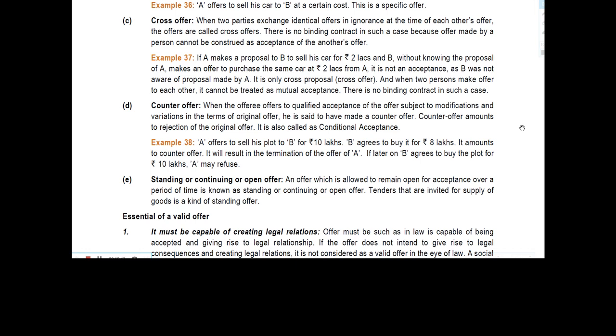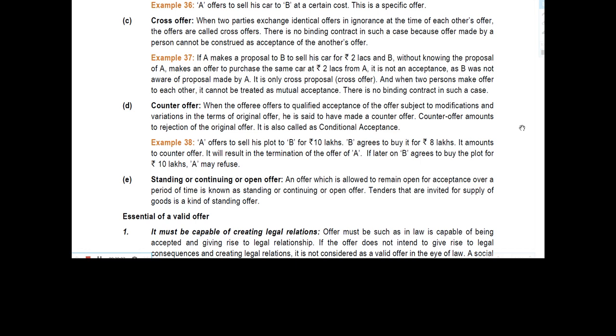So in counter offer, we see that when one person gives an offer to another person, I will explain the example. Say A gives an offer to B, and B, after listening to the offer, provides some condition to that offer and changes that offer. So this is the counter offer from B's side.